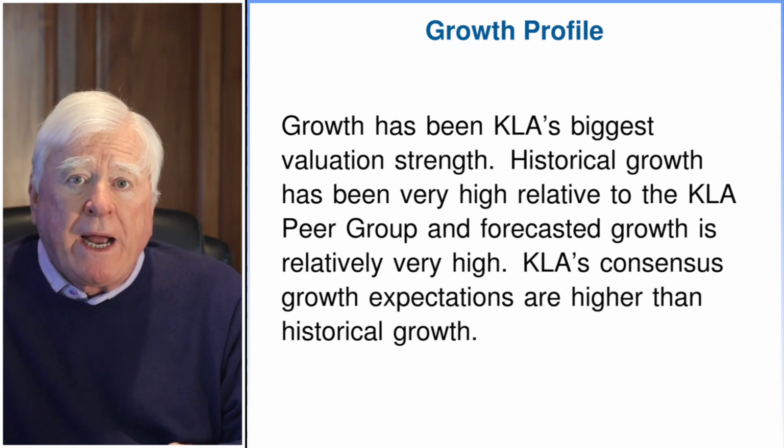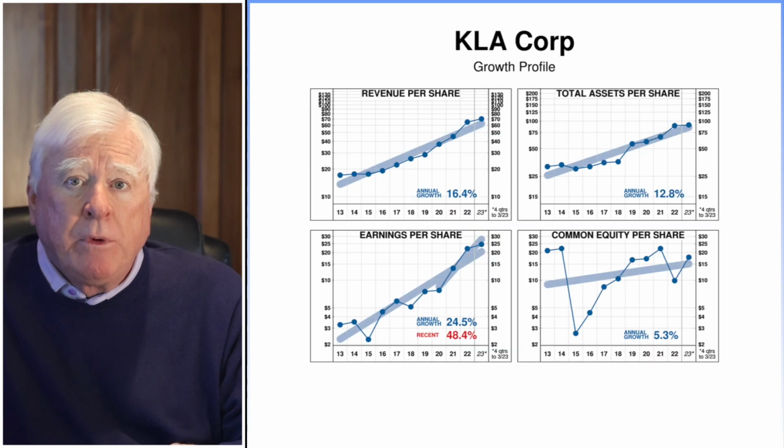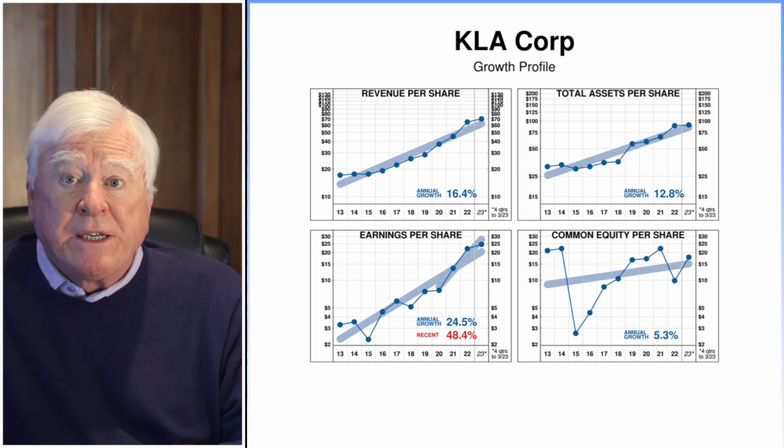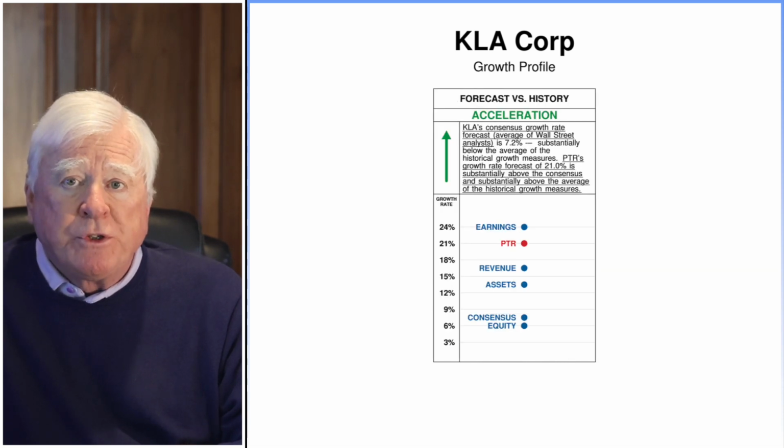Historical growth has been very high relative to the peer group, and forecasted growth is also relatively very high. Earnings growth and revenue growth have been superior. Equity growth, on the other hand, has lagged somewhat. The consensus growth rate forecast for KLA, which is the average of Wall Street analysts, is about 7% a year, substantially below the average of the historical growth measures.